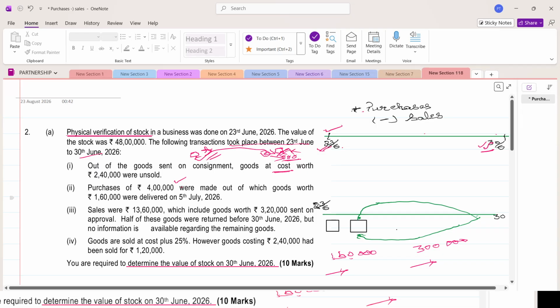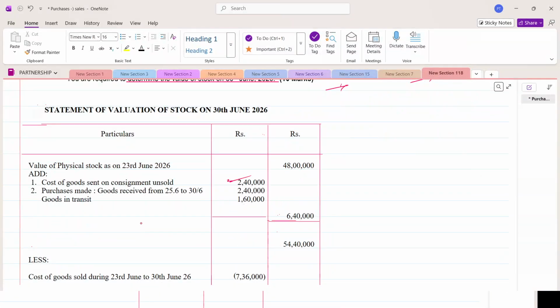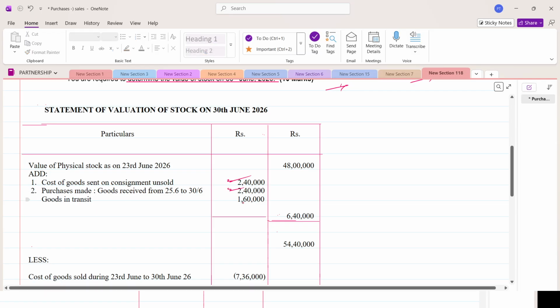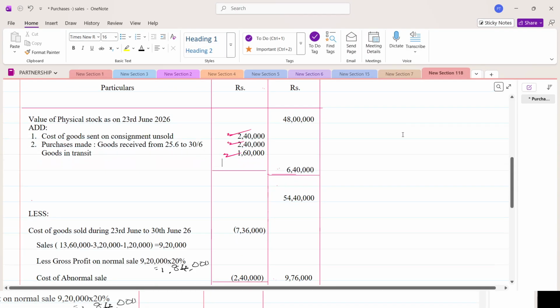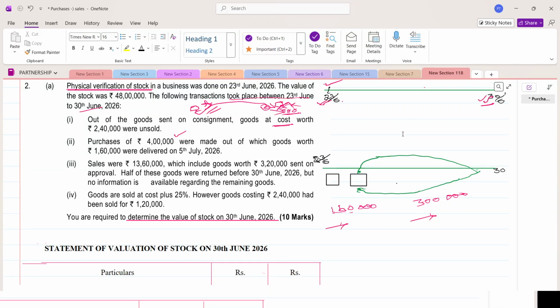But in order to make clear, so that the examiner understands that you understand this concept, you have to write very clearly that purchases made, goods received from 25/6 to 36 is 2,40,000, and the goods not yet received, they are in transit, 1,60,000. So we are going to add that. Clear? I hope this is clear up to this.